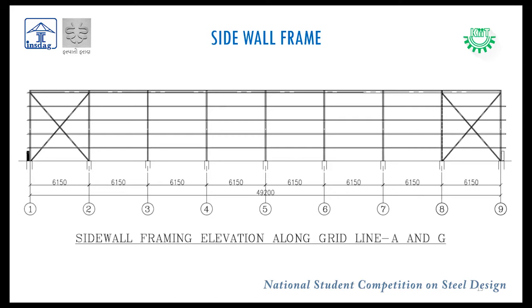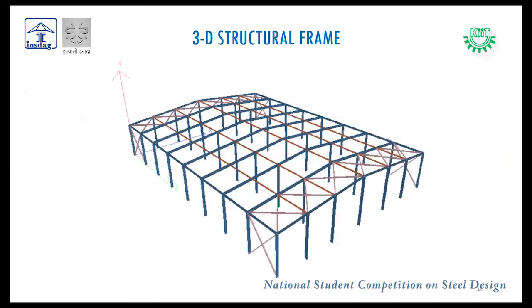More columns are used to resist wind load and to support the running walls. This is the 3D structural frame. It is only placed here to get a better understanding of our project. We have done only 2D analysis for the project. This is just for better understanding.